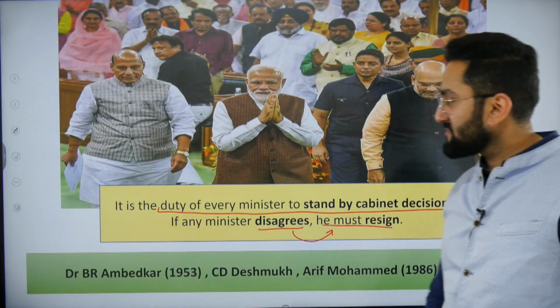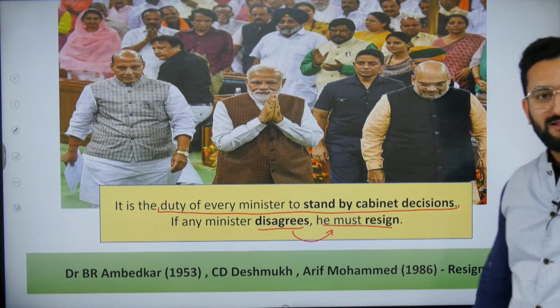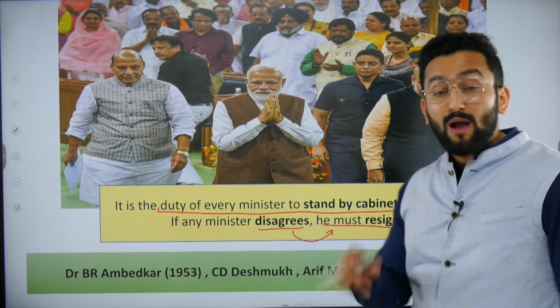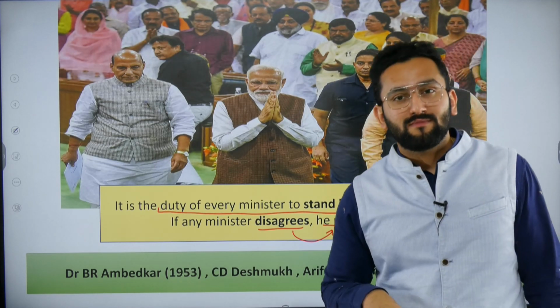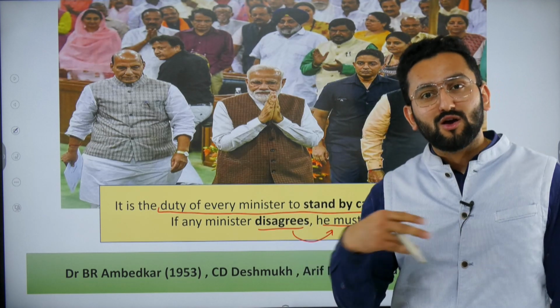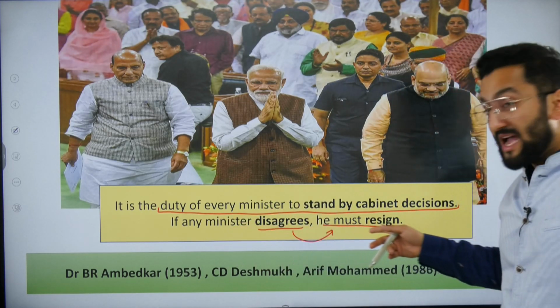Okay. Now it is the duty of every minister to stand by cabinet decisions. As I told you, the cabinet is the inner circle, so real power lies with them. They take the policy decisions and these decisions are communicated to various members of the Council of Ministers, and now these ministers have to agree.